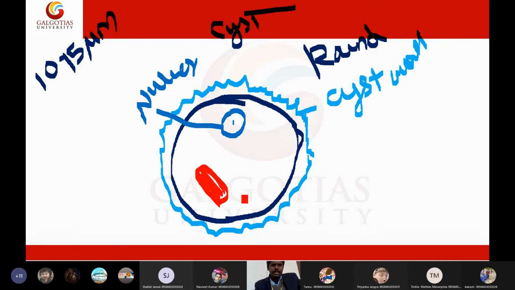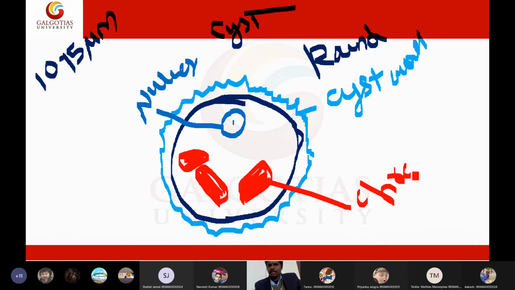So a rod-like structure is called chromatid bodies.